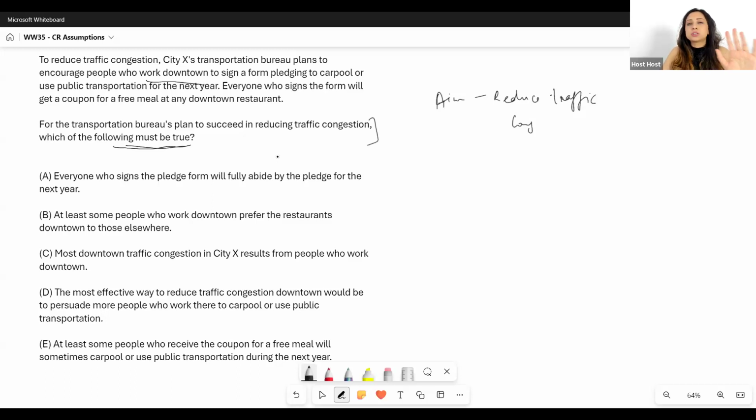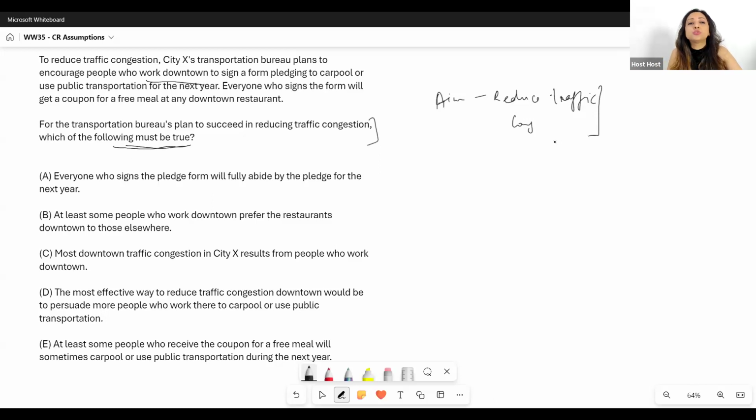So we're very clear that there's a lot of traffic. The downtown workforce is being encouraged to sign this form, a pledge to carpool or use public transportation, and they'll be given a restaurant coupon. Now, option A. Which of the following must be true? Option A: everyone who signs the pledge form will fully abide by the pledge for the next year. Look, what is our aim? Again, keep in mind what is the aim? To reduce traffic congestion. Is it necessary that everyone who signs the form must fully abide by the pledge?